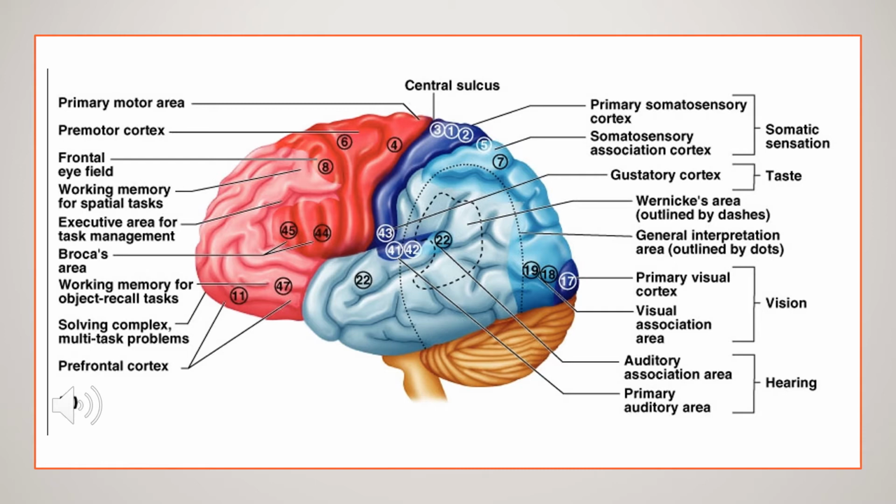cerebrum. Next, when we come to vision, your primary visual cortex and visual association area are the lobes for vision, and they come under the occipital lobe. Now your hearing comes under the temporal lobe. In hearing we have the auditory association area and the primary auditory area. So the hearing lobe is the temporal, vision is the occipital, and here you can see the parietal lobe, which has taste and all the somatic sensation, so that is controlled by the parietal lobe.